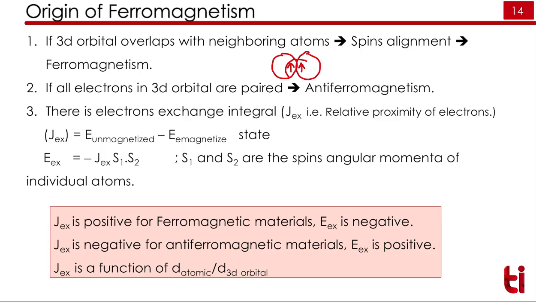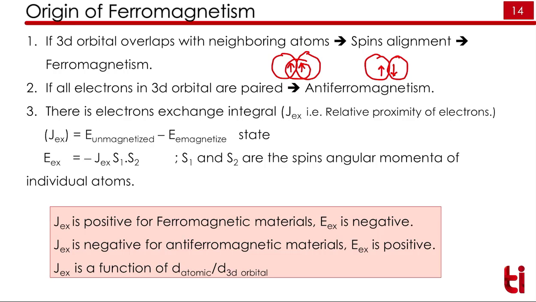These spins will get coupled or aligned together. Due to this alignment, we have the phenomenon of ferromagnetism. If the spins are in opposite directions, say one up and one down, then we call that antiferromagnetic.